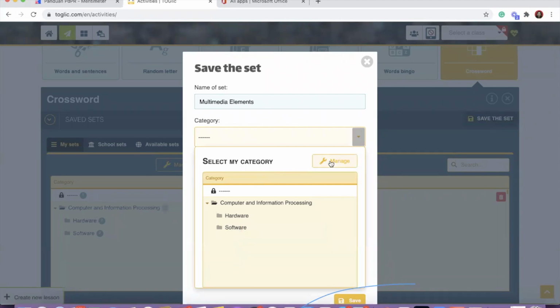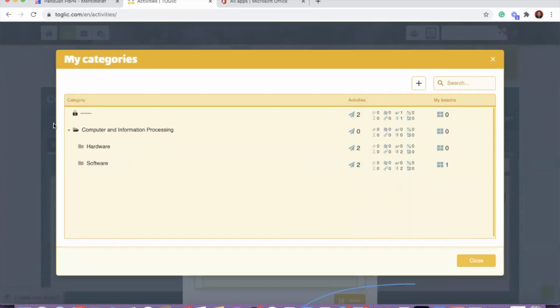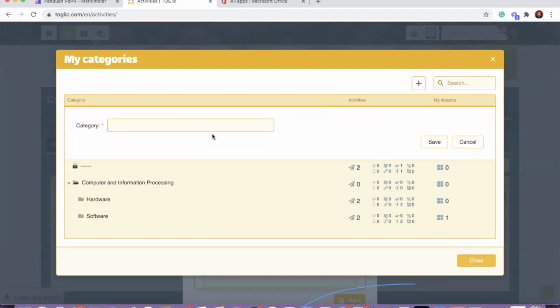You can create the category if you want. You can create some categories. This is to manage your work, because similar to Windows, you can create folders, and then you can put the related topics together inside.